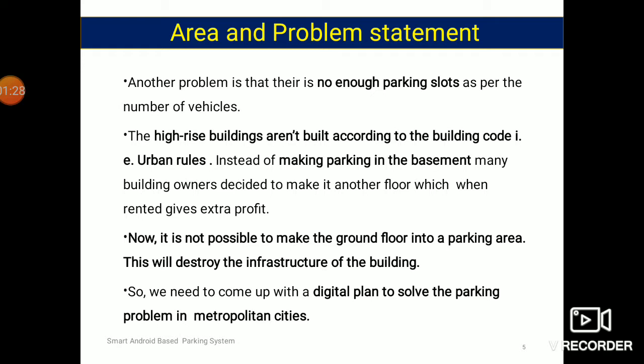Instead of making parking in the basement, many building owners decided to make it another floor, which when rented gives extra profit. Now, it is not possible to make the ground floor into the parking area. This will destroy the infrastructure of the building. So, we need to come up with a digital plan to solve the parking problem in metropolitan cities.